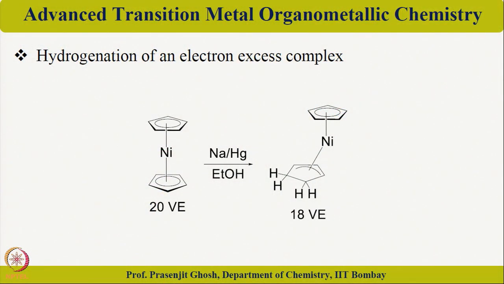Next comes another interesting reaction, and this reaction makes use of too much electron density present in a metal, resulting in its instability, which if exploited in a very clever manner, can lead to the formation of this eta 3 allyl transition metal complex. So, this particular example is titled hydrogenation of an electron excess or electron rich complex.